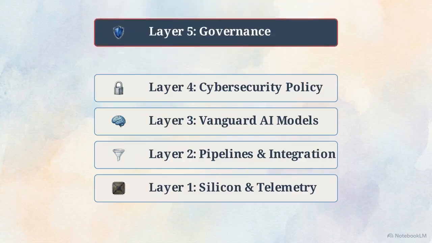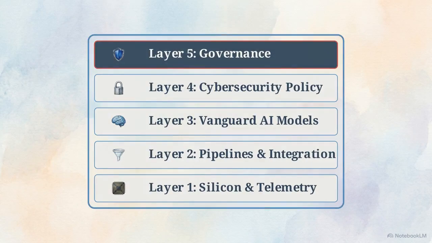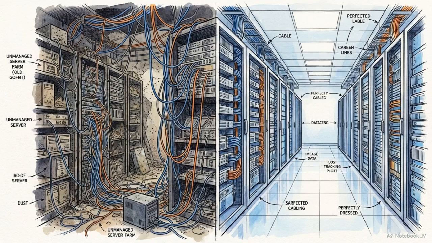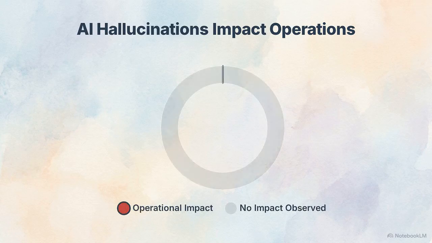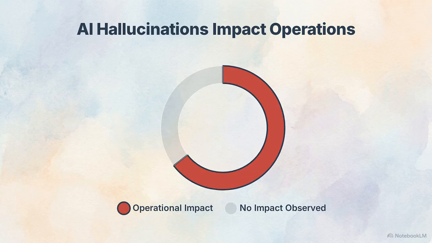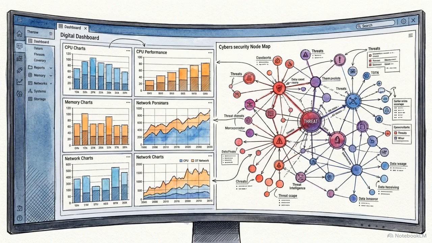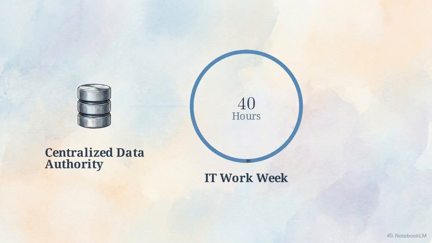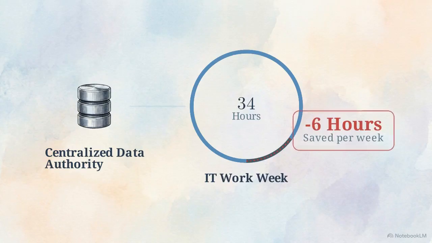We cap the stack with Layer 5, governance. Ivanti's 2026 Global Research Report on IT Operations highlights the realities of managing these systems at scale. IT operations are seeing a widening hallucination gap, with 68% of professionals observing AI hallucinations causing operational impact. The prerequisite for scaling AI is establishing a unified IT and security system of record. Mature organizations utilizing this centralized data authority are currently saving an average of 6 hours per week per IT professional.